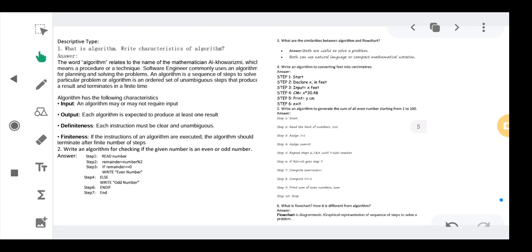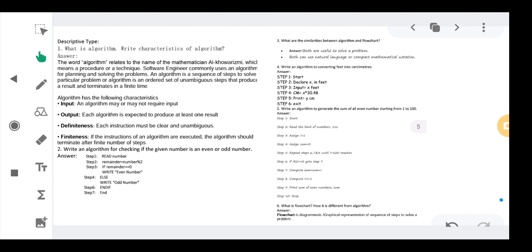That is, an algorithm is a sequence of steps to solve a particular problem, or an algorithm is an ordered set of unambiguous steps that produces a result and terminates in finite steps. So either of the two definitions, whichever you feel is important, you can write it down.